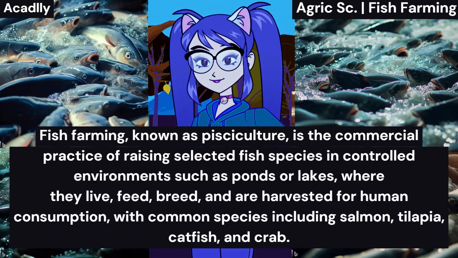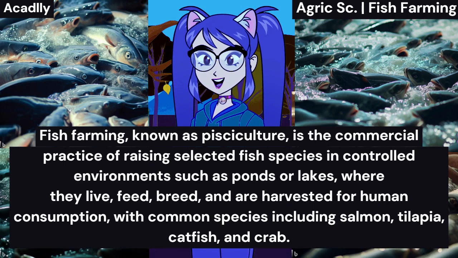What is fish farming? Fish farming, known as pisciculture, is the commercial practice of raising selected fish species in controlled environments, such as ponds or lakes, where they live, feed, breed, and are harvested for human consumption, with common species including salmon, tilapia, catfish, and crab.